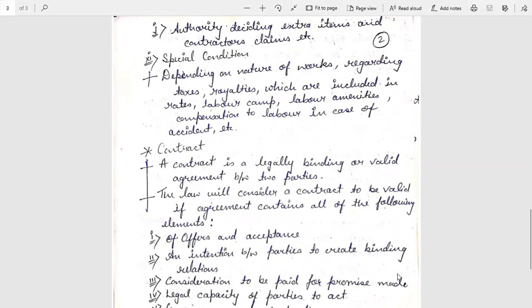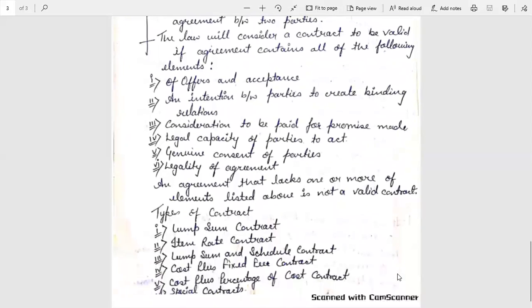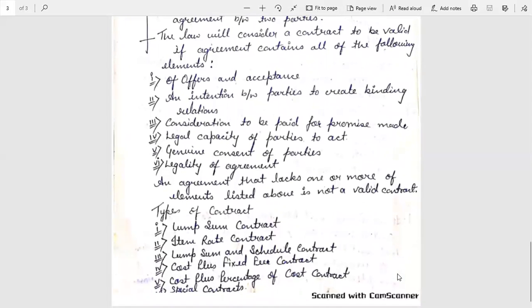Now, what is a contract? A contract is a legally binding or valid agreement between two parties. The law will consider a contract to be valid if the agreement contains all the following elements. First is offer and acceptance. Second, an intention between parties to create a binding relation.